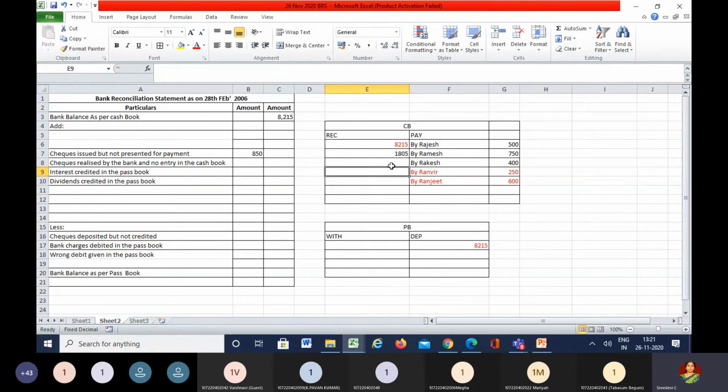But they were collected by the bank in the month of March. That means after 28th of March, there is a deposit of the same in the passbook. So therefore the cash book is more and the passbook is less. Because the passbook is less, we need to minus: checks deposited but not credited. Clear with this? Yes, ma'am. Okay, good.